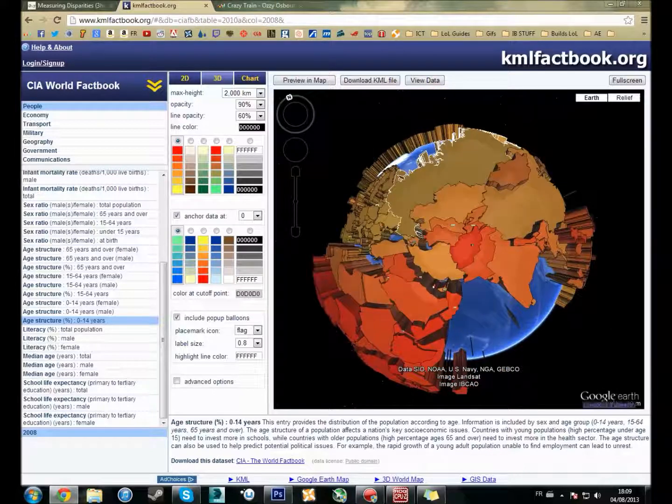That's all for age structure 0 to 14 percentage. And next category.